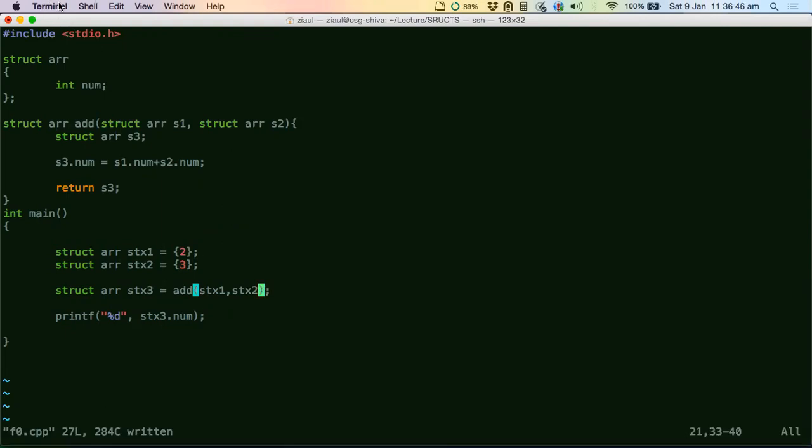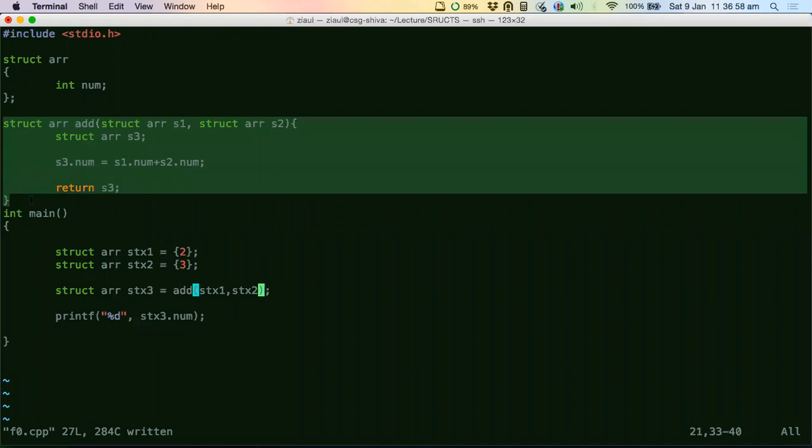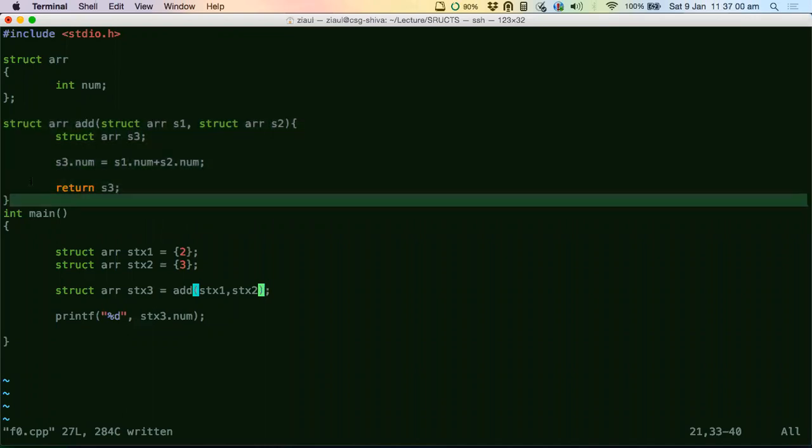So you could have your program say this is the function which just adds two structures, and you could have this function written in your program somewhere, and every time you wish to add two structures, you just call this function, which will add the two structures, put the result in the third structure, and return the third structure.